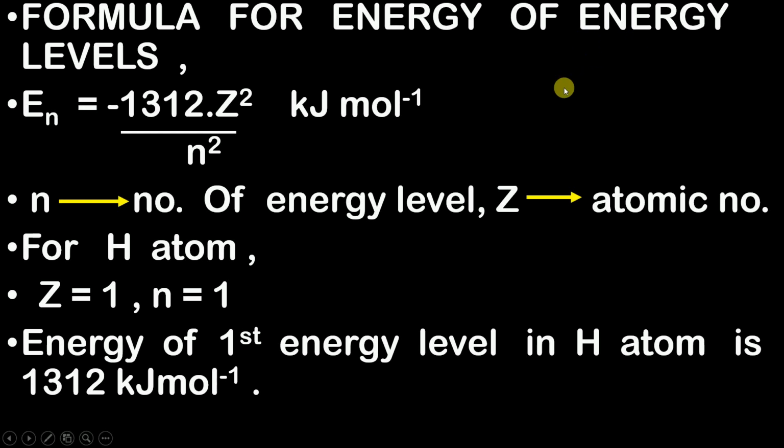I hope you're understanding. It is going to change with the elements. The first energy level of hydrogen and the first energy level of carbon are not going to have the same energy. It depends on the game, right? How difficult is that game? Similarly here, when the element changes, the energy of the first energy level also changes.